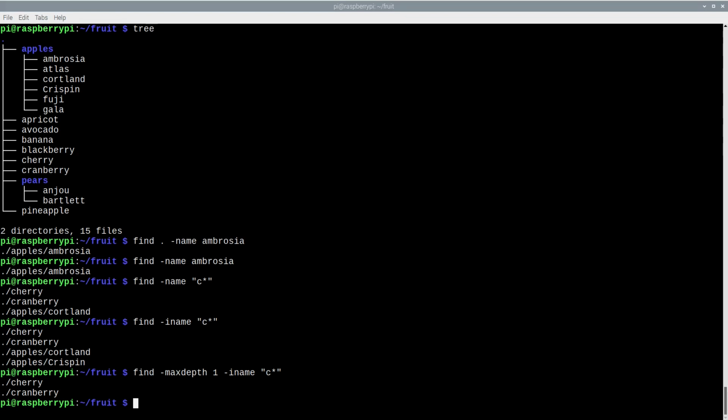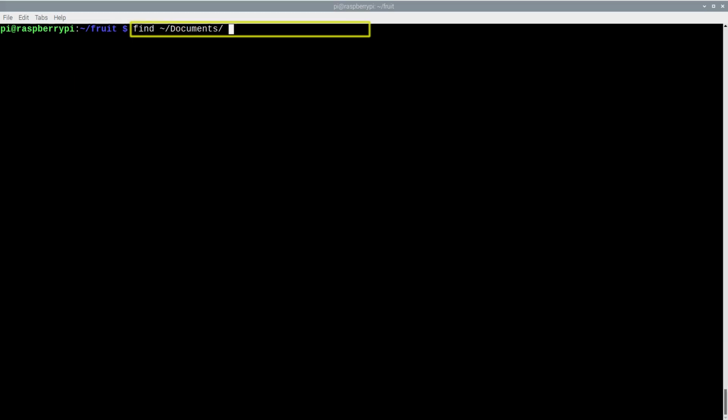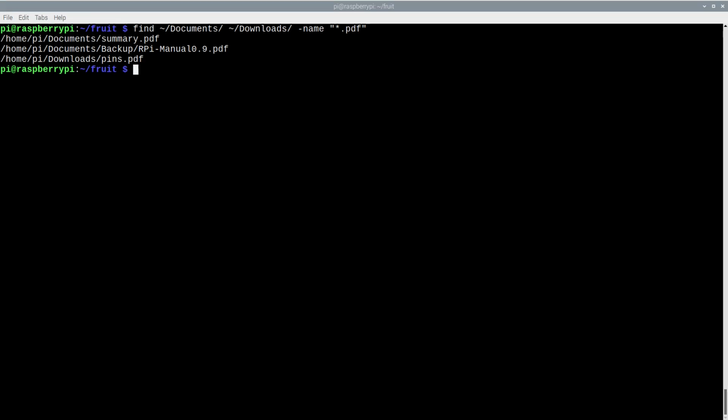As I mentioned earlier, we can provide one or more starting points as an additional parameter after the command name if we want to search outside of current directory. Here's a command which will search my Documents and Downloads directories for any PDF files. As it happens, Documents and Downloads have similar names which start with capital D-O. With that in mind, I can shorten the above command by using a Do* glob to match both of these names.